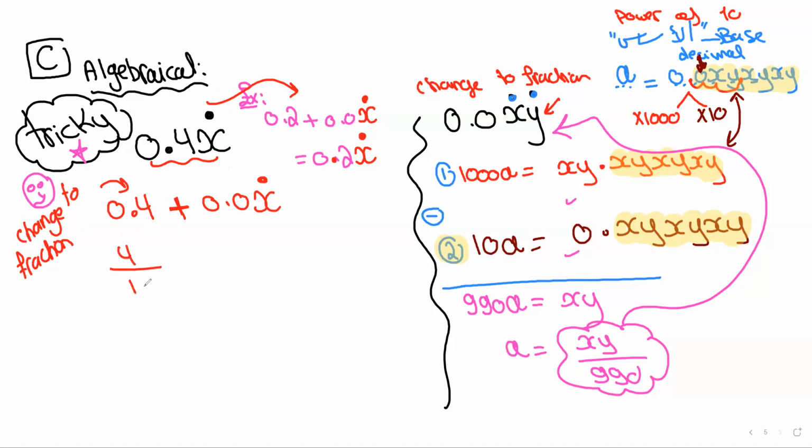0.4 is 4 over 10. If you wish to simplify it, okay. If you wish to leave it as it is, it's okay. Now, let's change this part over here into a decimal using the same exact concept, in the same way without any difference.